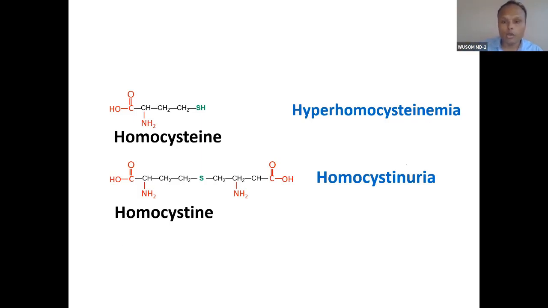So when we talk about homocystinuria, this is a cysteine dimer. This is a dipeptide. When we talk about homocysteinemia, it is an amino acid. Remember that difference. And this amino acid is homocysteine.